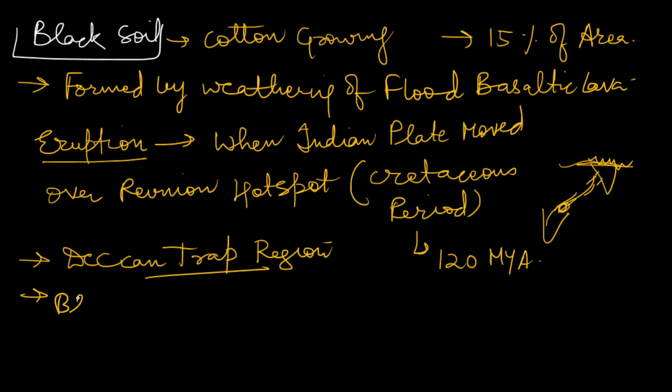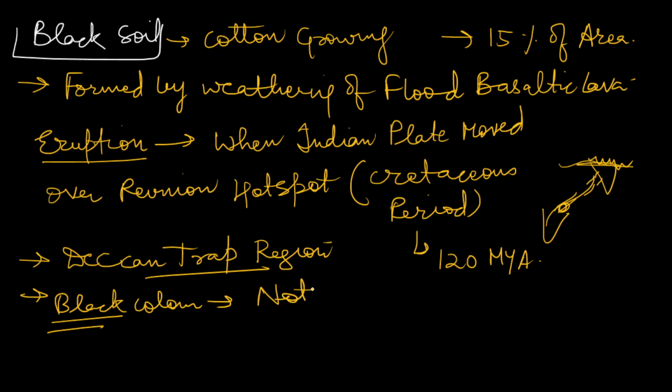Its color is black because of ferrous magnetite. Many times people confuse that the color is black because it is rich in humus, since the color of humus is also black, but that is not the truth.